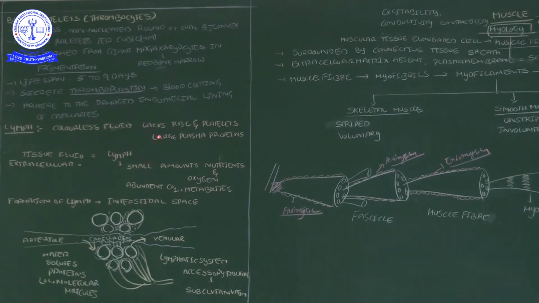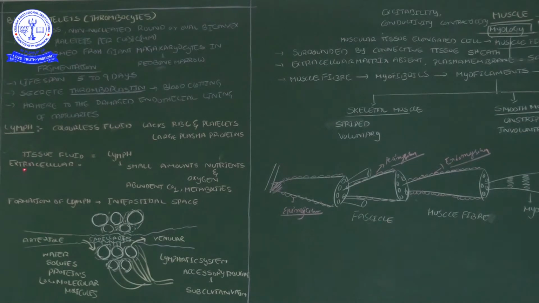The lymph fluid contains a lot of substances, but RBC are not present. If RBC were present, it would be colorful, correct? Colorless, RBC are not yet present, and platelets also not there, and large plasma proteins also not there. Why these are not there, I will tell. See, lymph is nothing but a tissue fluid. A slight variation difference is there.